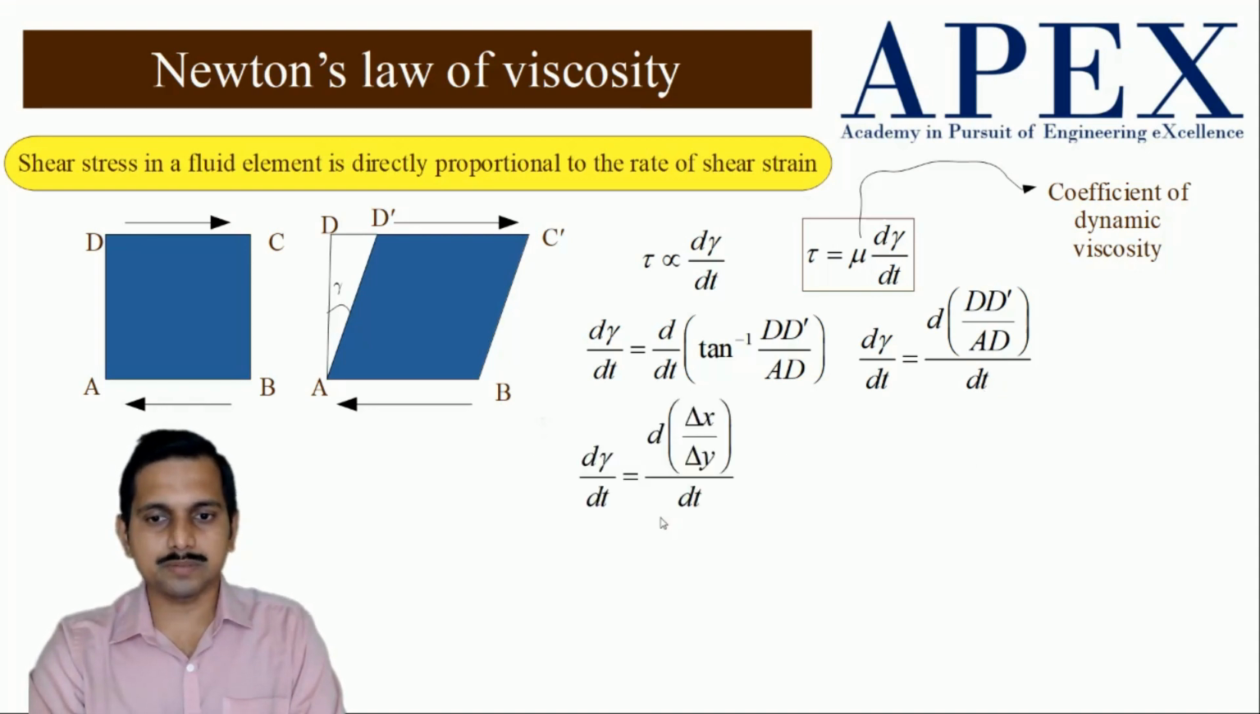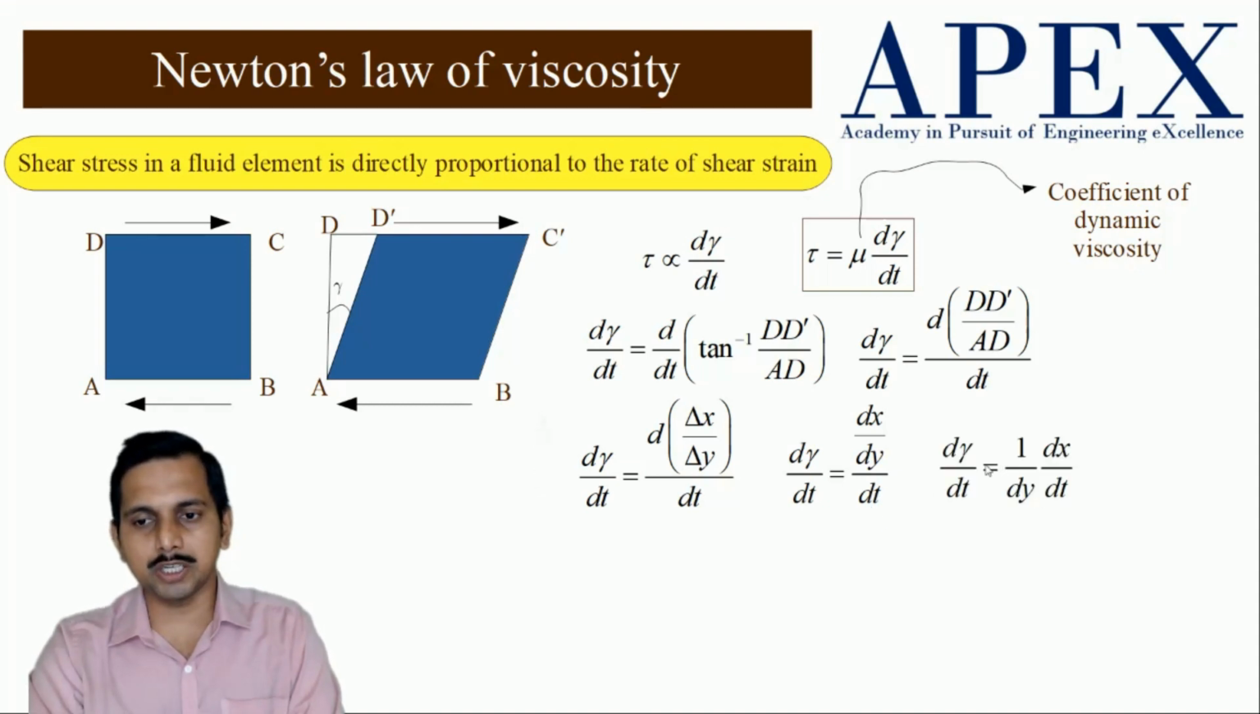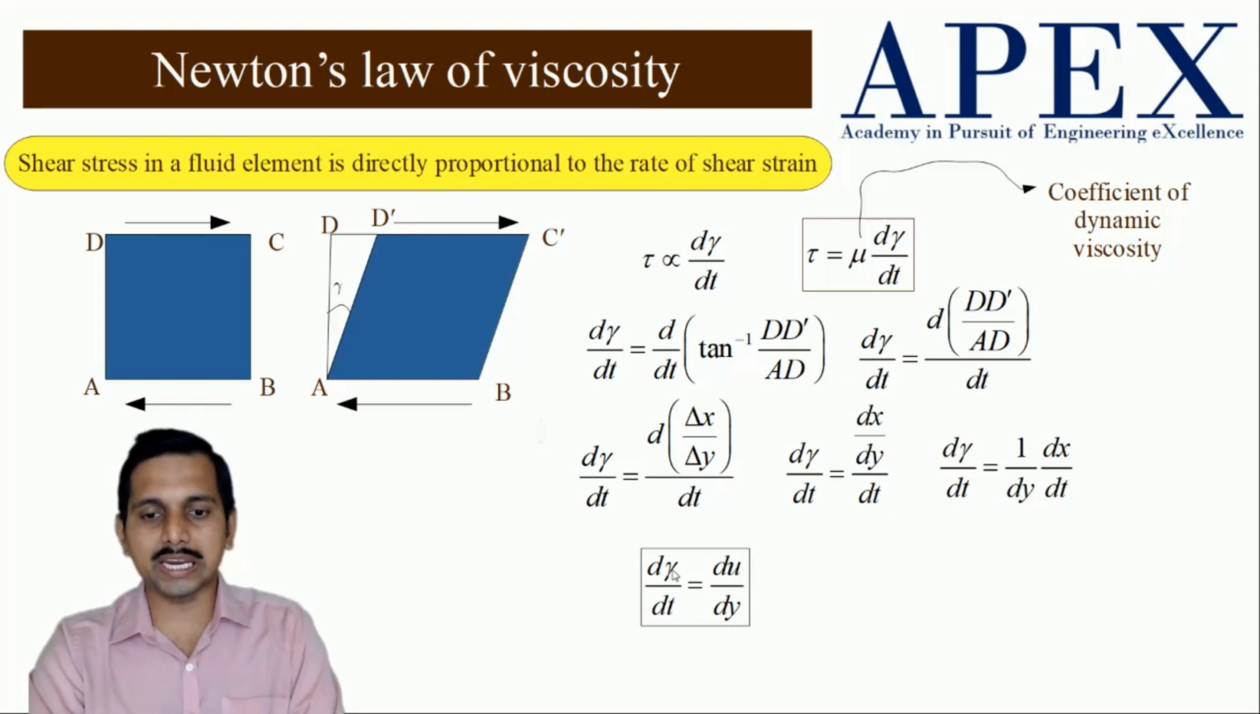Now let us continue. I am going to write dd dash as delta x, and AD as delta y, and in the limit delta y tending to 0, delta x by delta y becomes dx by dy. So d gamma by dt is d of dx by dy, by dt. Continuing, d gamma by dt is 1 by dy into dx by dt. Now what is dx by dt? It is the velocity component in the x direction, which is du. So I can write d gamma by dt is equal to du by dy.